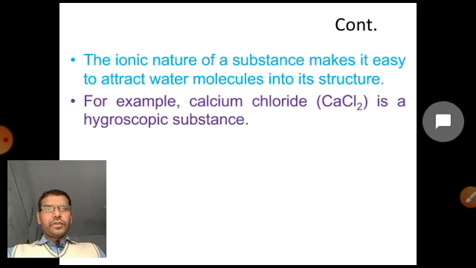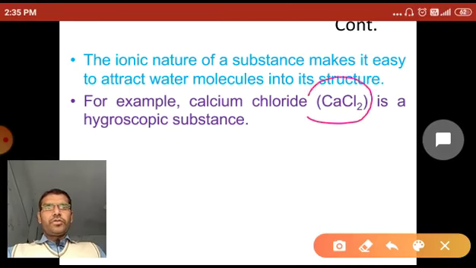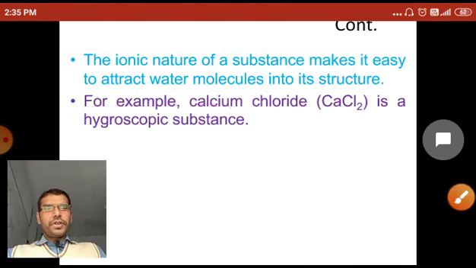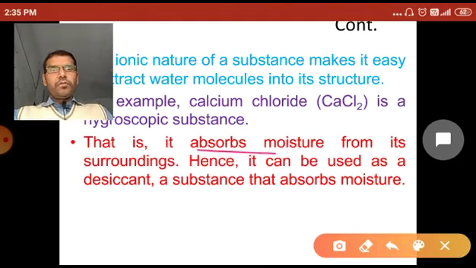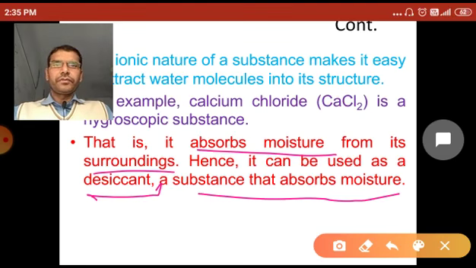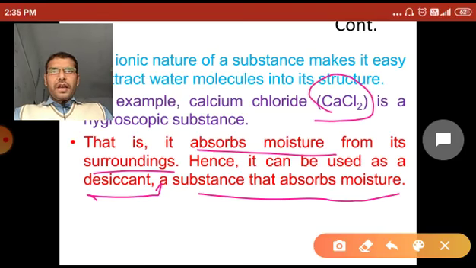As for example, calcium chloride is an ionic substance. Calcium chloride attracts water molecules, so it is called a hygroscopic substance. That is, it absorbs moisture from its surroundings, hence it can be used as a desiccant. Desiccant means a substance that absorbs moisture. So calcium chloride absorbs moisture from the surroundings, so it is called a desiccant.